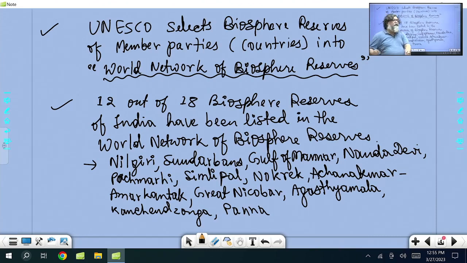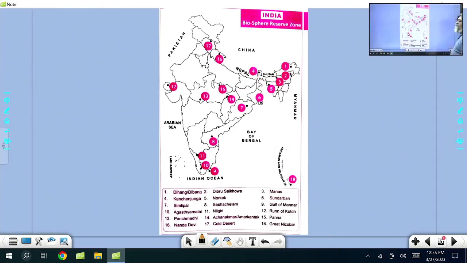Okay, so let's look at the map here. This is the map. What you see, these are the maps. All the names. Nowadays you find geography by map. Such kinds of books are there in the market. Even online if you search, you get the map. So I'll just go through it one by one.